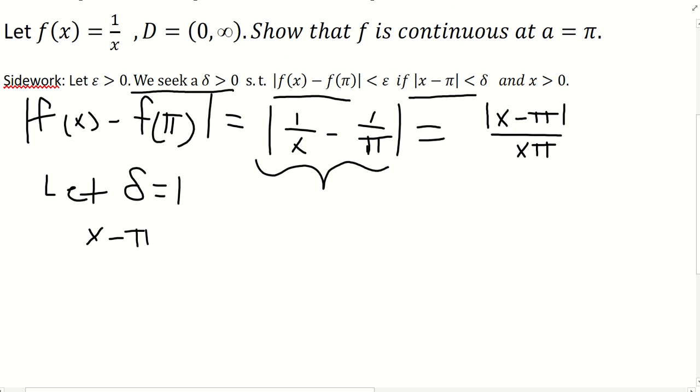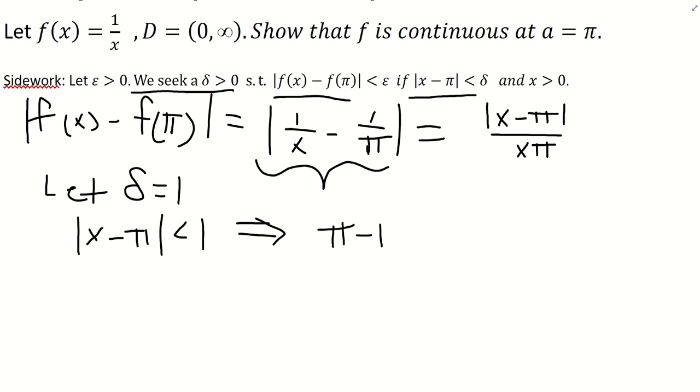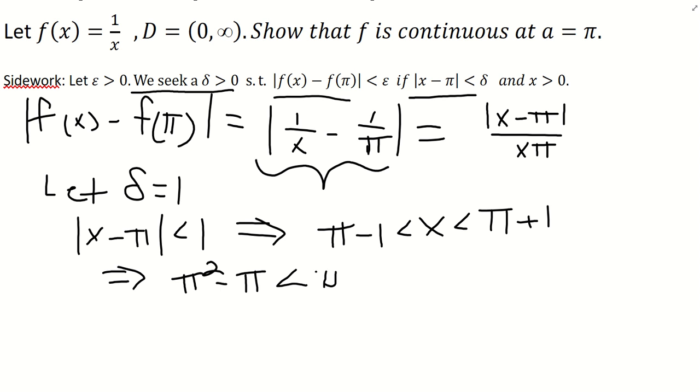So we have |x - pi|, and we set delta to be 1. So we're going to say it's less than 1. Now if we translate that absolute value, we know that pi - 1 is going to be less than x, which is going to be less than pi + 1. And then if we translate that again, we know that pi squared - pi is going to be less than pi times x, which is going to be less than pi squared + pi.